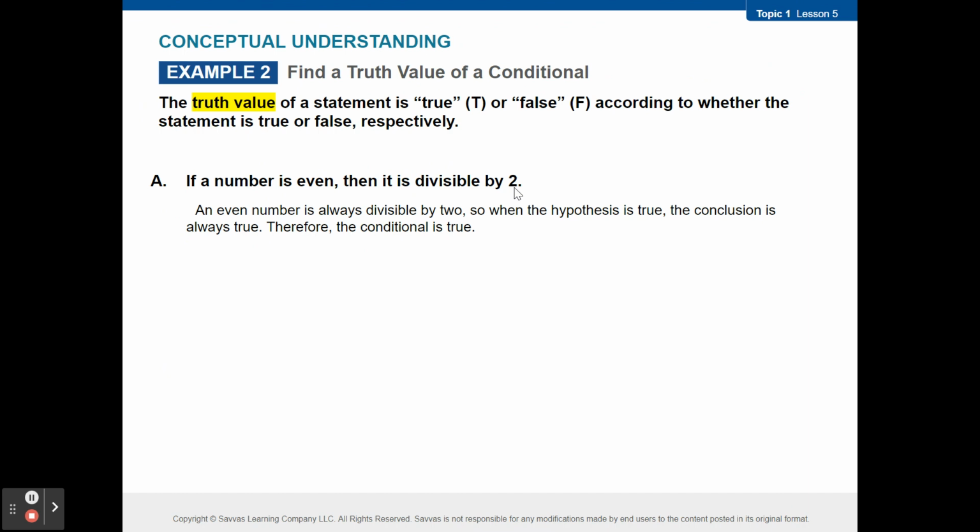The truth value of a statement is true or false according to whether the statement is true or false, respectively. So in this case, if a number is even, then it is divisible by 2. Would that be true or would that be false? It's true, right? There's no doubt about it. If it ends in 0, 2, 4, 6, or 8, it is divisible by 2. So that would be true.